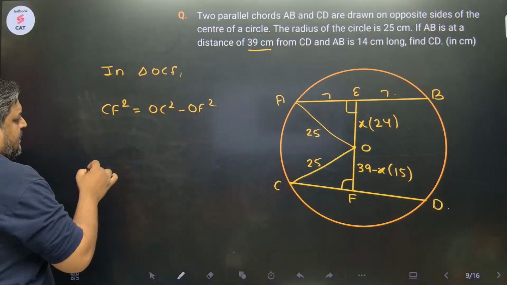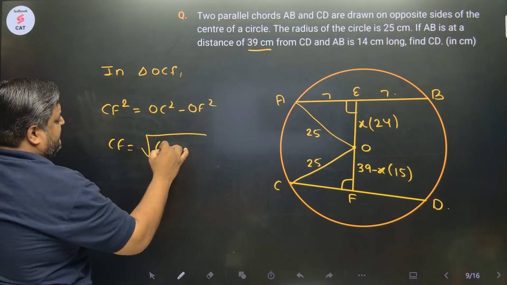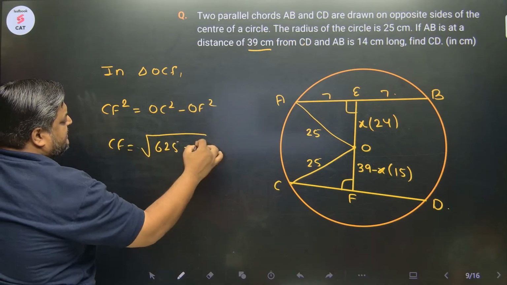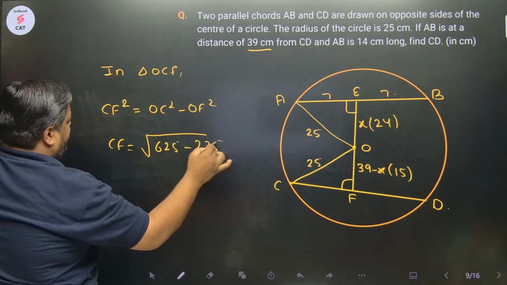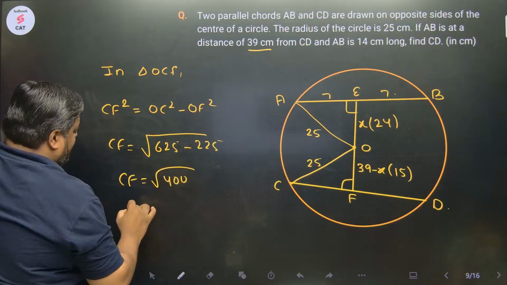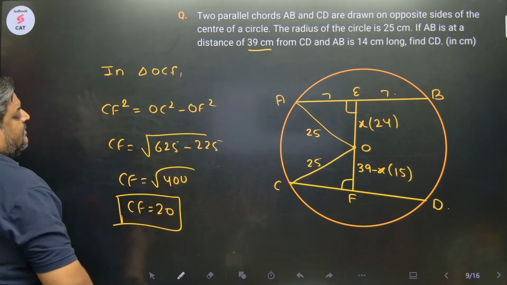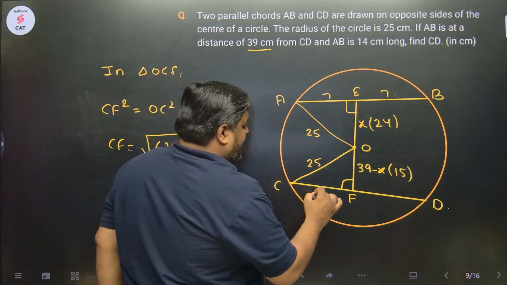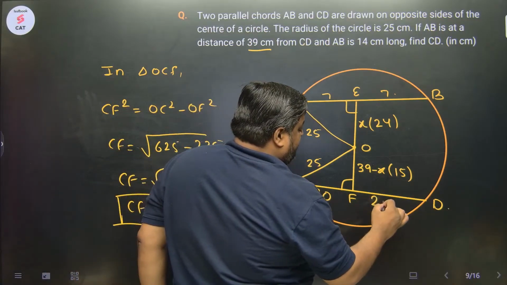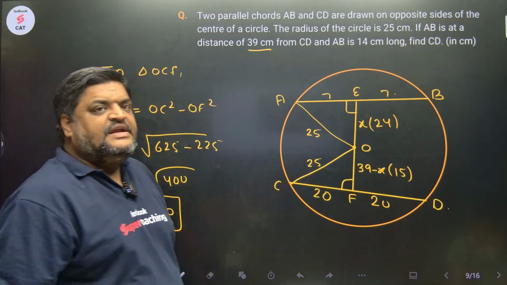So CF would be the square root of OC square, which is 625, minus OF square, which is 225. So CF is equal to root 400. CF equals 20. And if CF is 20, then FD is also 20, and CD would be 40.